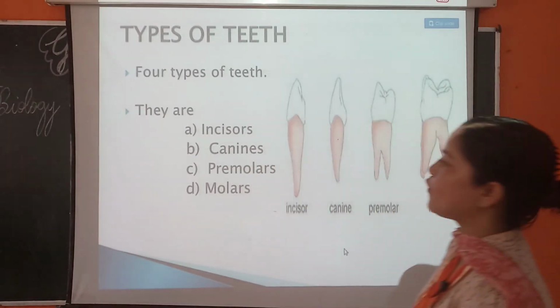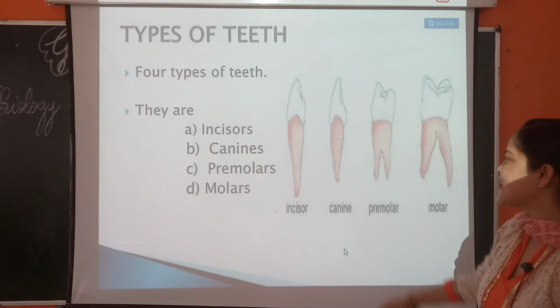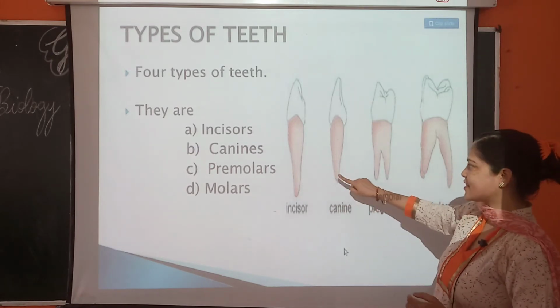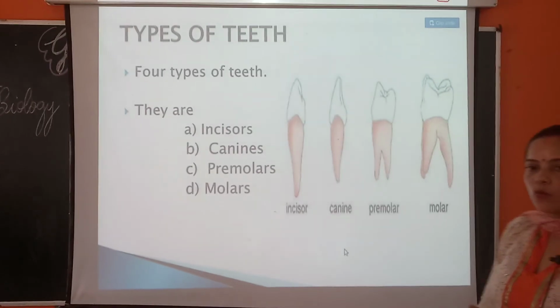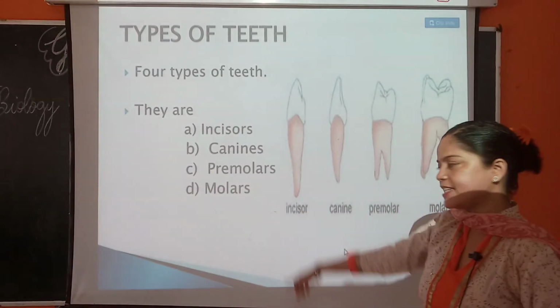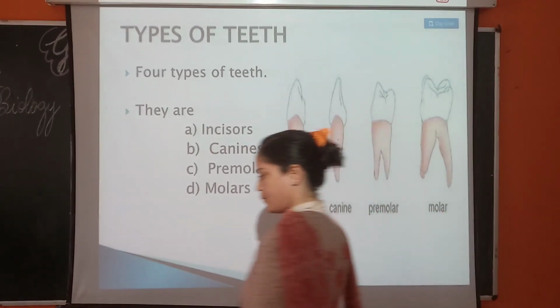Now there are four types of teeth. They are incisors, canines, premolars and molars. These are incisors, these are canines. What are the four types of teeth? Incisors, canine, premolar and molar.